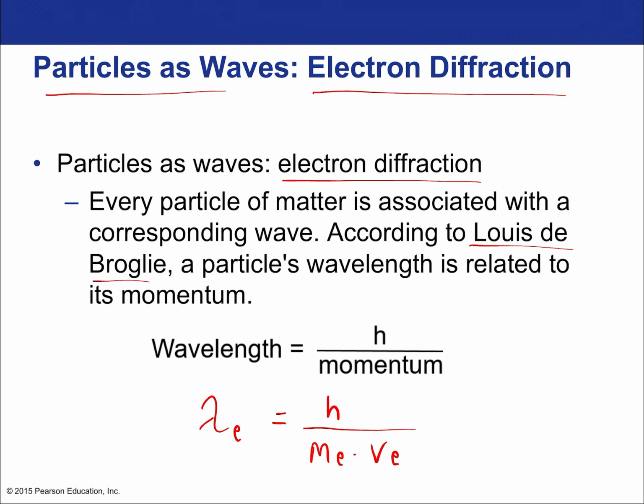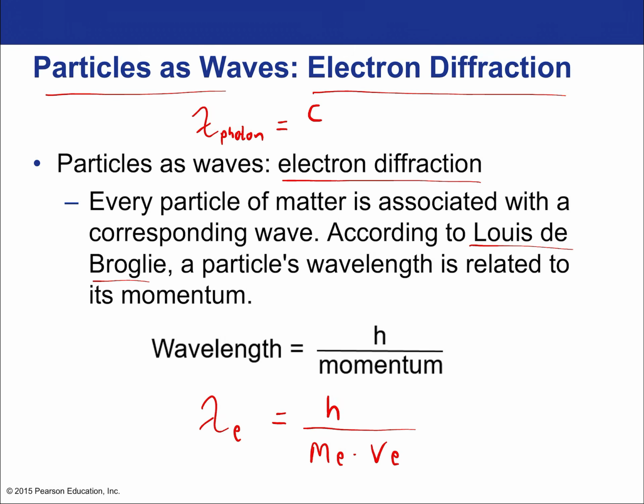So this is different than how we would relate wavelength to frequency for a photon. It's good to compare the two because they're similar formulas and it's easy to mix them up. The wavelength of the photon is equal to the speed of light divided by the frequency, but the speed of light is a constant. There's no such constant for the velocity of an electron. An electron can travel at any velocity as long as it's slower than the speed of light. We haven't talked about why that is, but we will show in special relativity that it takes an infinite amount of energy to take anything with mass up to the speed of light. Thus, nothing with mass, including very little mass like an electron, can travel at the speed of light.